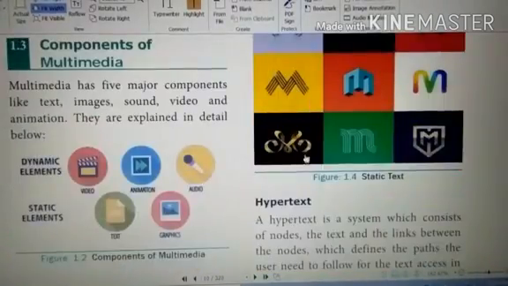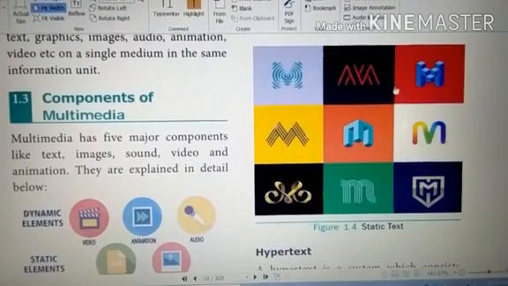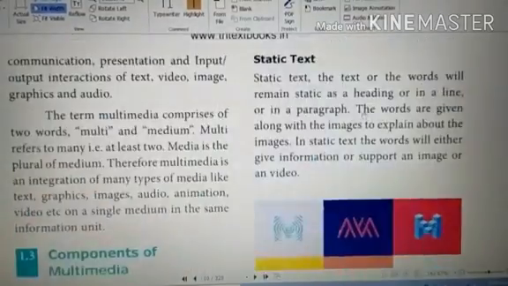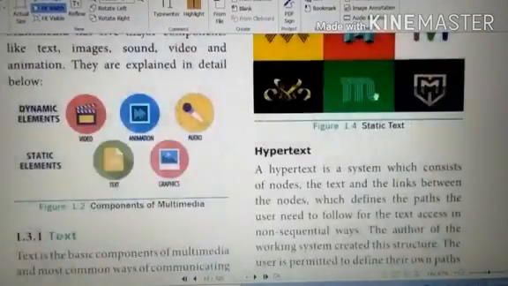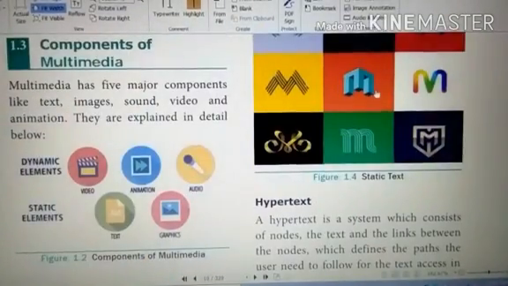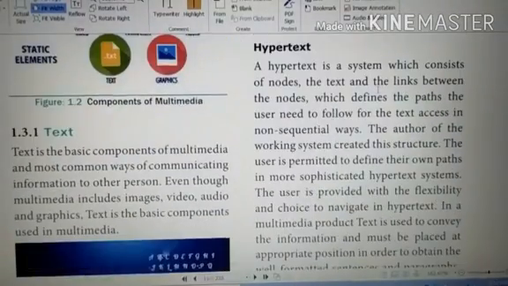Here you can see nine types. We can click this image and it displays something. Different categories and different style models are given for learning static text. Understood clearly? What is text, and what is static text? Clear? Next, hypertext.